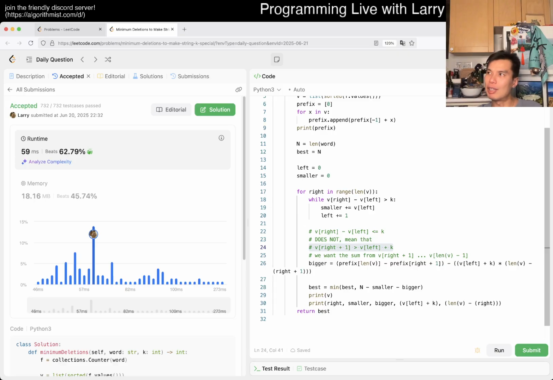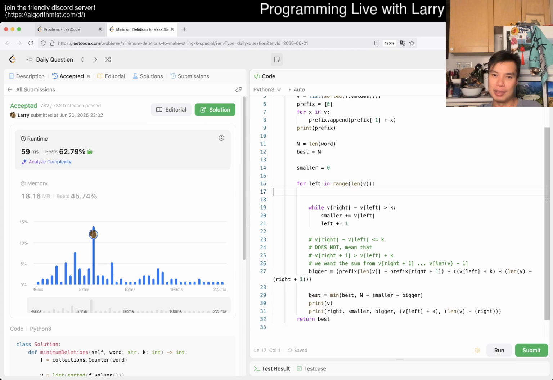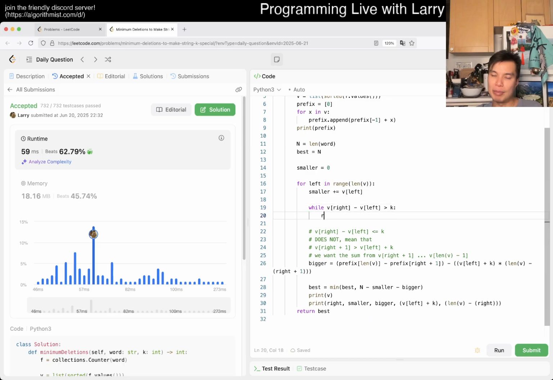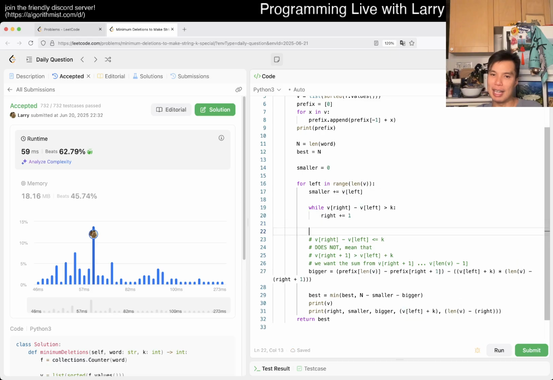Well, I think sliding window is still fine, but that means that we just have to adjust the sliding window, which is that instead of incrementing right every time, we actually want to increment left every time, was the way of how I set it up anyway, right? So we actually want to set something like this up. And then now maybe you can rewrite this as smaller, right? And then now, while this is true, we can say right increment by 1. And then now your invariant is such that v of right minus v of left is greater than k.